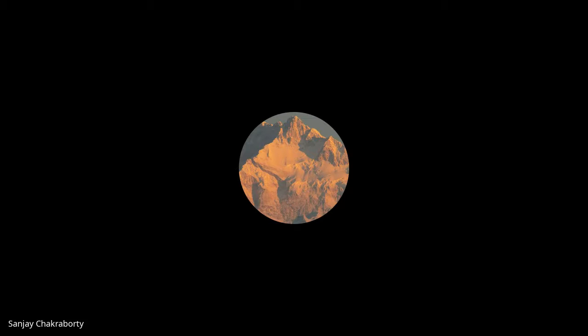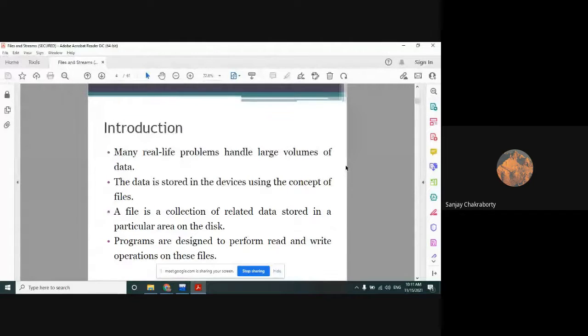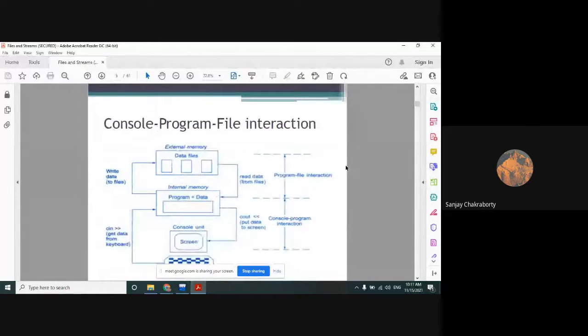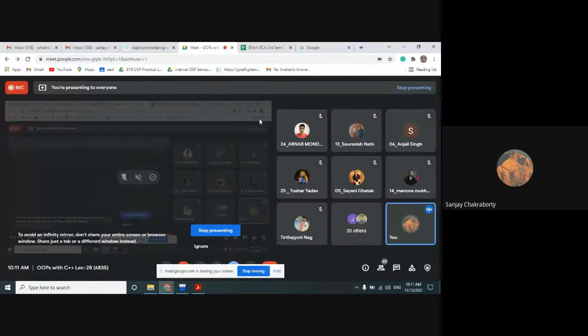And in the last class, I discussed the basics of files, and what the applications of file handling are in the real world. What are the operations that we actually perform in file handling. I also discussed the block diagram of how a console based program file interaction will occur. And then I discussed the file input streams and output streams, which help to do efficient file handling operations in C++.